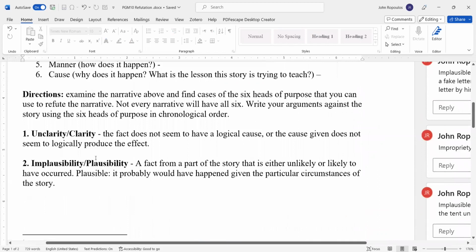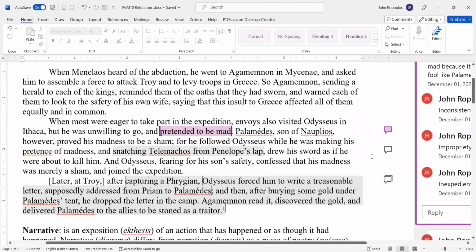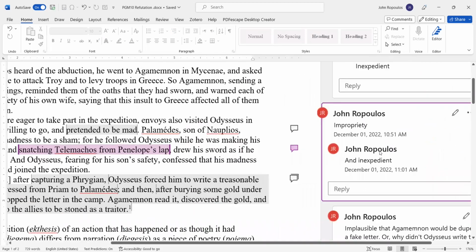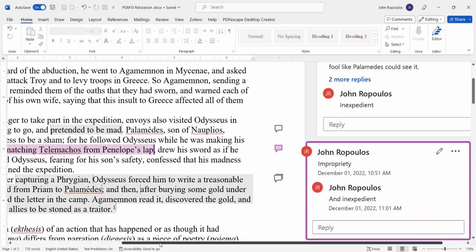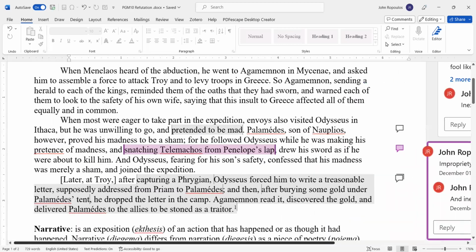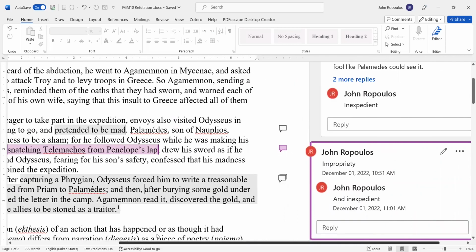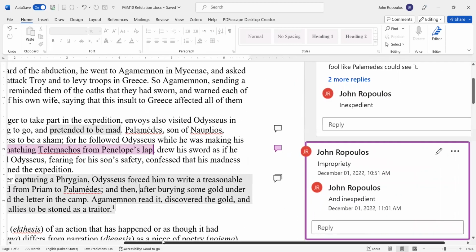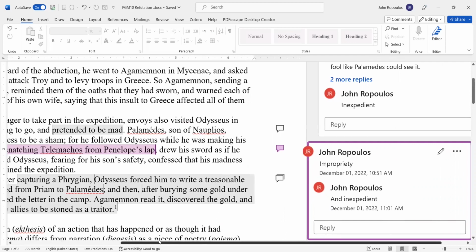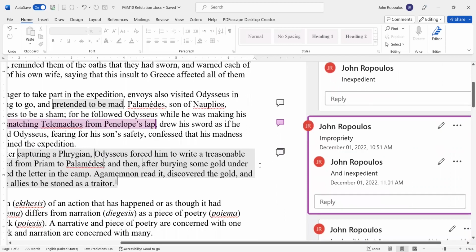Now, you do this throughout the whole story. So you can see, let's see, we have Palamedes snatching Telemachus from Penelope's lap. That's impropriety. Why? Because how could you take a child from a woman's lap, a noble woman, right? So this is impropriety.